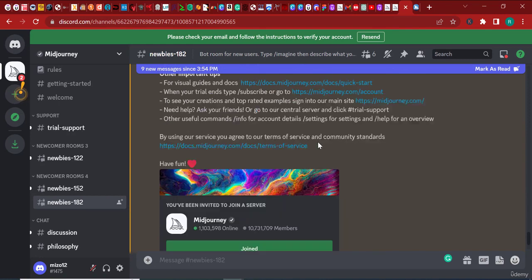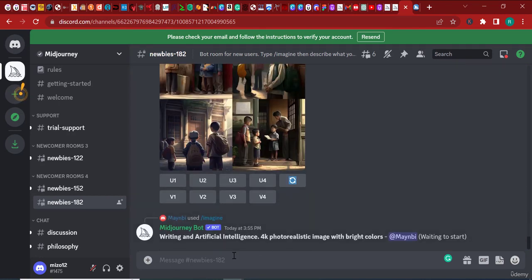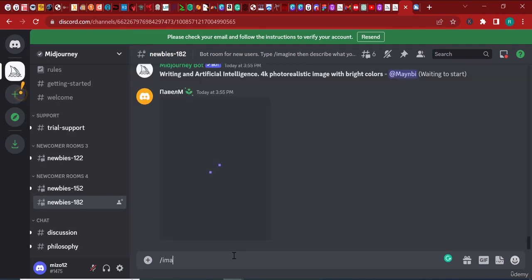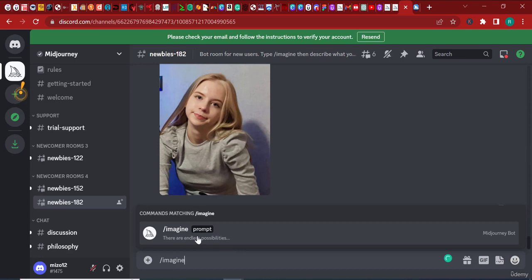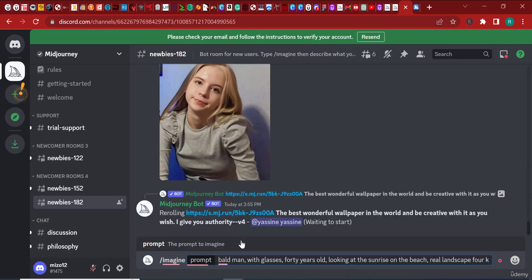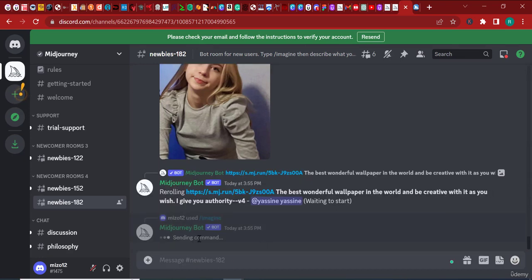And as far as I'm concerned, I have to enter my prompt back because now I have to do it all over again. So I'm going to enter my prompt, and now it says sending command. So the prompt is in action now. The command is being sent to the Midjourney bot. The Midjourney bot is what executes your prompt and returns a result to you. So you enter a prompt, and the Midjourney bot processes it and comes back to you with a result.